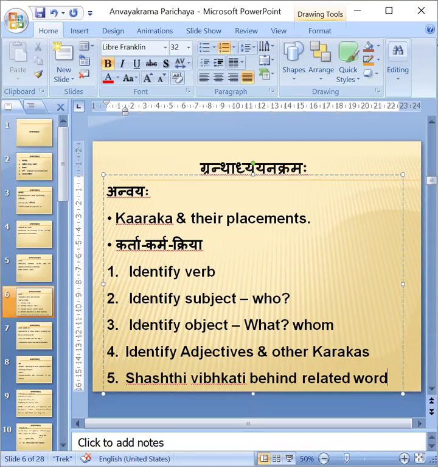Like that, what will happen? Whenever and wherever we add Shashti Vibhakti, it will be related to the next word it is connected with. Therefore, sometimes in the shloka we have to see where the Shashti Vibhakti should be related. Okay, this is one thing.